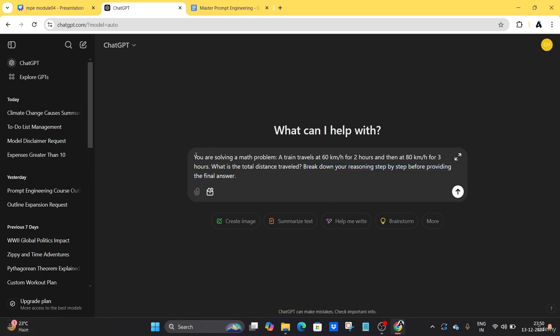You can see here, I just told the AI you are solving a math problem. I guided the AI that it is going to solve a math problem, and I have just given a simple basic math problem here. I have not provided any equation, algebra or polynomials like that. I just told the AI this is a simple question, so it will generate an answer with a step by step reasoning process and the final output. So this is a simple prompt.